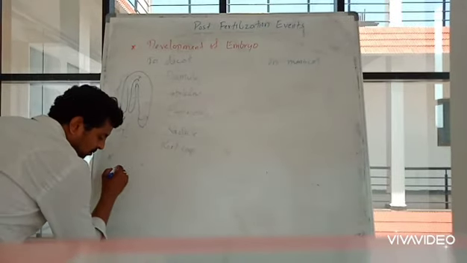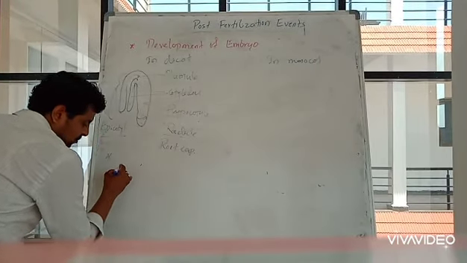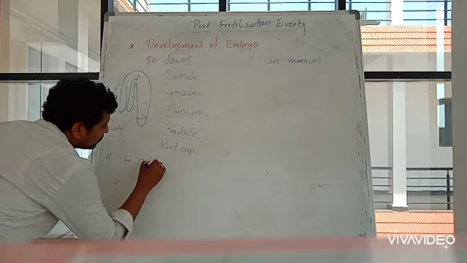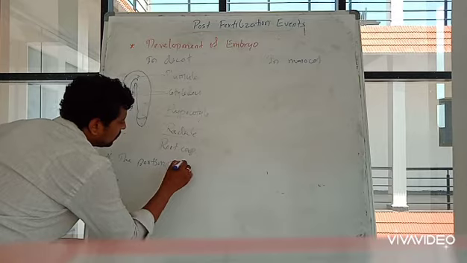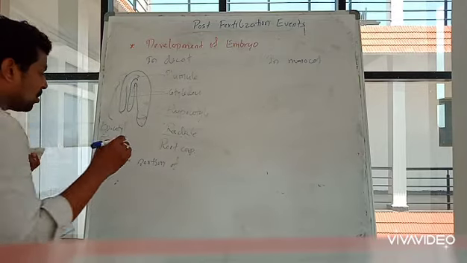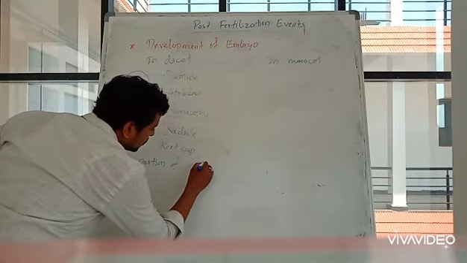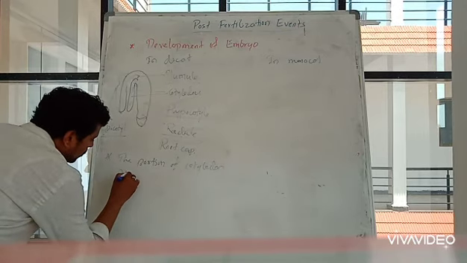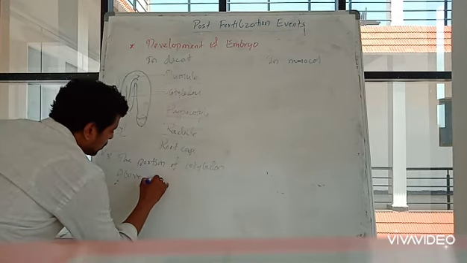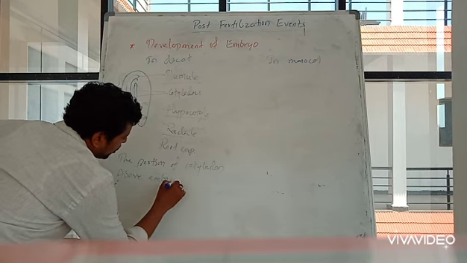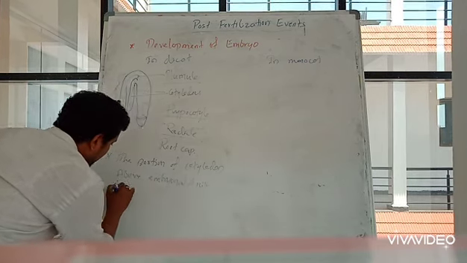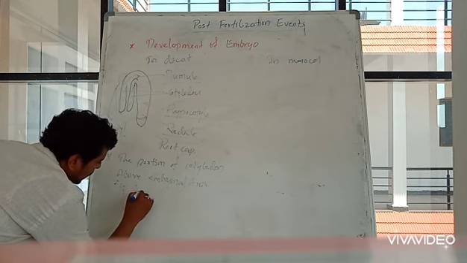Embryonal axis: the portion of cotyledon above embryonal axis is known as epicotyl.